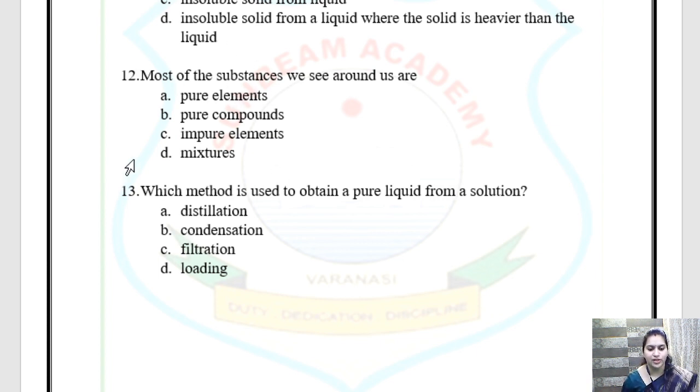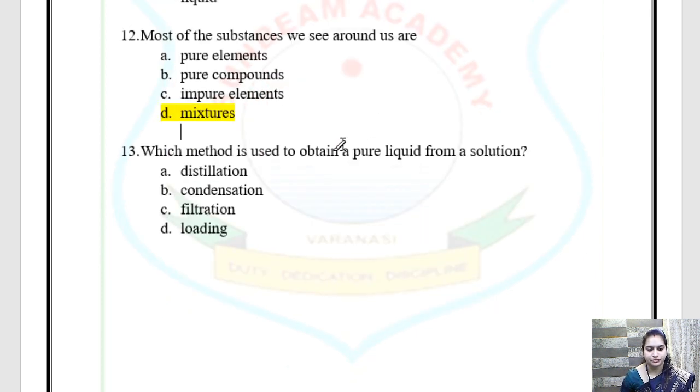So this is the last two questions. Most of the substance we see around us are pure elements, pure compounds, impure elements, mixtures. So this is also again from your text. So the most of the substance we see around us are mixtures. Okay. Question 13. Which method is used to obtain pure liquid from the solution? So if we want to obtain pure liquid, what is the process? Distillation, condensation, filtration, loading.